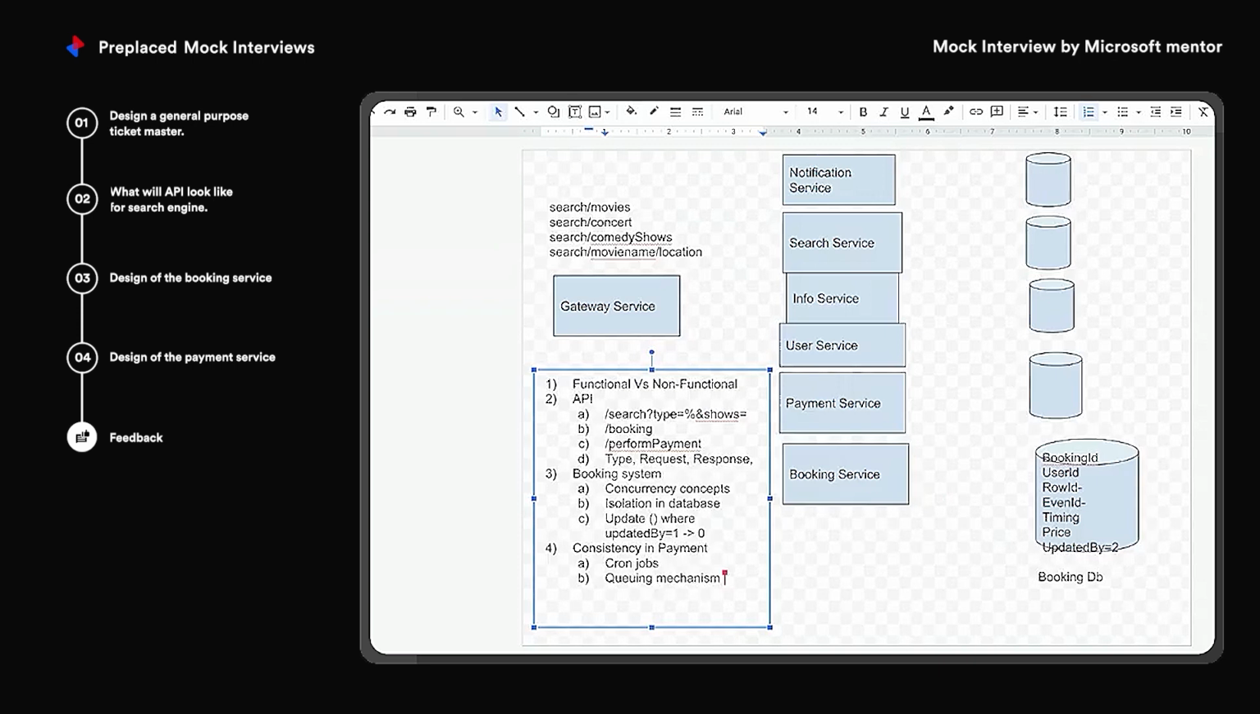Actually, in the queuing mechanism, there are two parts to it. You can either have a publisher subscriber mechanism or you can have a queuing mechanism. But you can use a distributed commit log similar to how Kafka does. Kafka combines the best of both worlds of your message queues and your publisher subscriber mechanism.